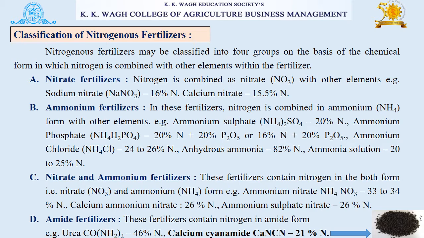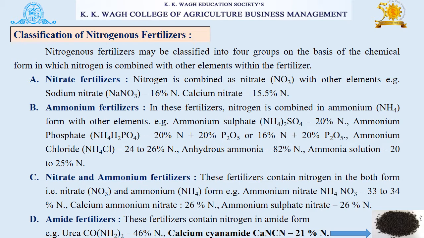The second group of nitrogenous fertilizers is ammonium fertilizers. In these fertilizers, nitrogen is combined in ammonium form with other elements. Examples are ammonium sulfate having 20% nitrogen, ammonium phosphate having 20% nitrogen plus 20% P2O5, or 16% nitrogen and 20% P2O5.